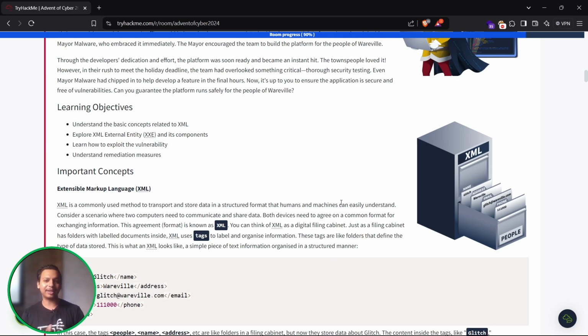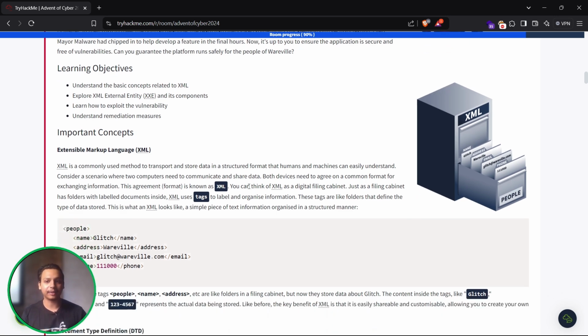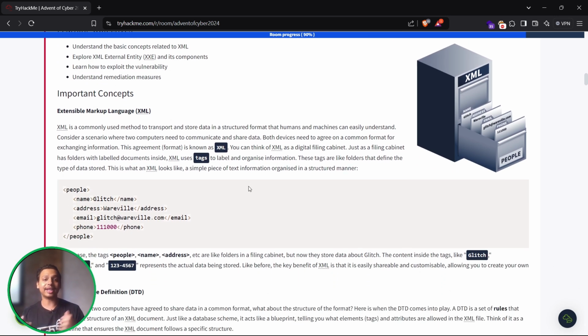So today our learning objective is to understand the basic concepts related to XML, explore XML external entity, that is XXE, and its components, learn how to exploit this vulnerability and understand the remediation measures. So let's just start with what is XML.